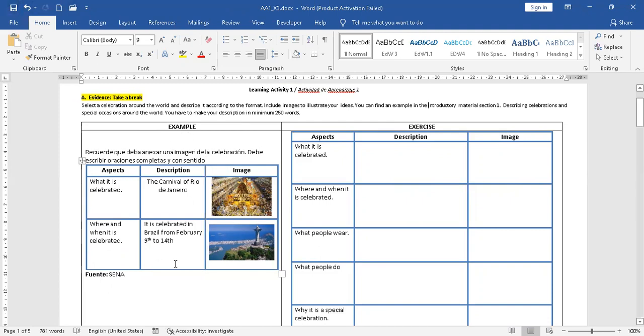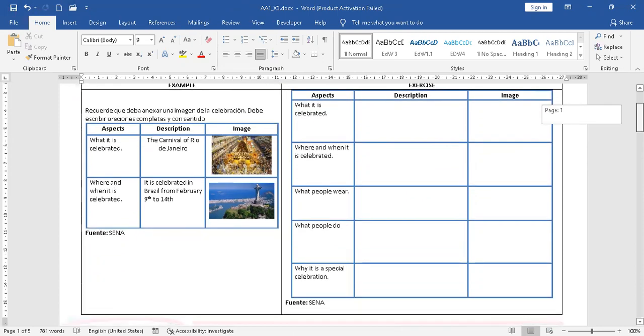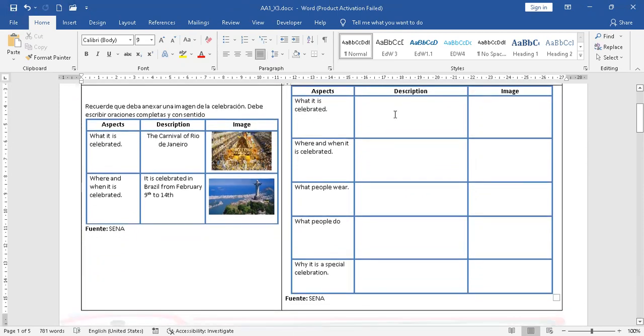So here, you have to complete this chart. You select a celebration and you say what is celebrated, for instance, in the example, the Carnival of Rio de Janeiro. Where and when it is celebrated: it is celebrated in Brazil from February 9th to 14th.